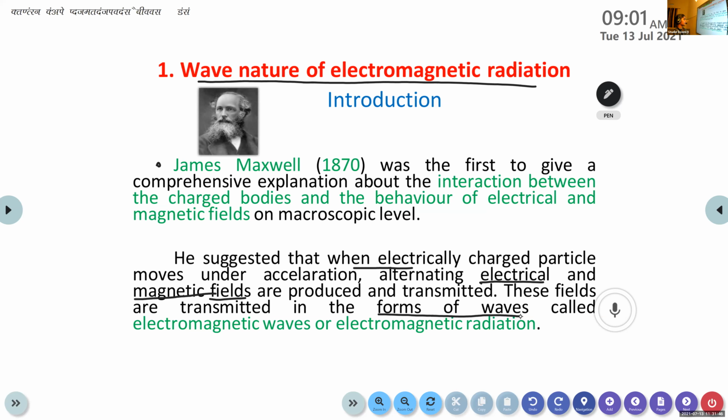Emmeline, can you define this electromagnetic radiation or electromagnetic waves? When electrically charged particles are moved under acceleration, alternate electric and magnetic fields were produced and transmitted. These were transmitted in the form of waves, which were known as electromagnetic waves or electromagnetic radiation. Okay.